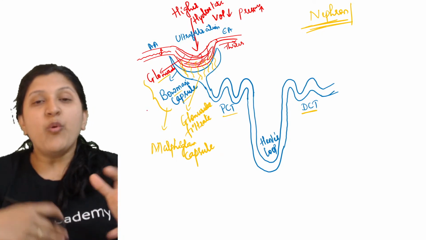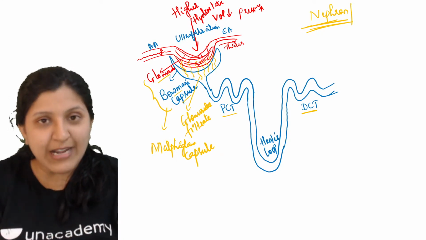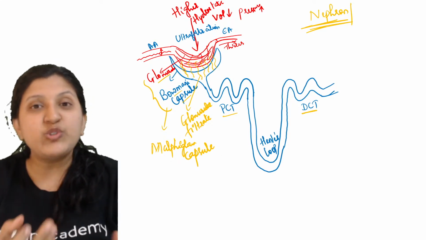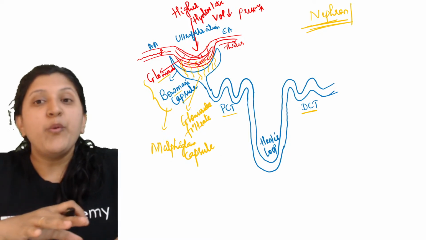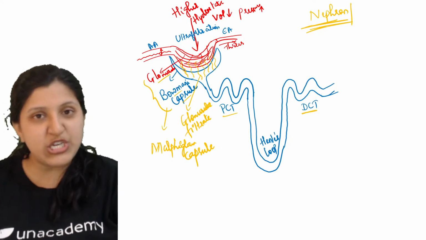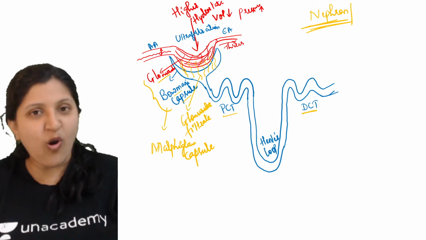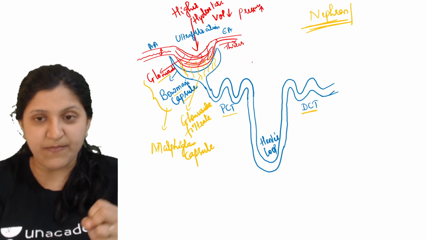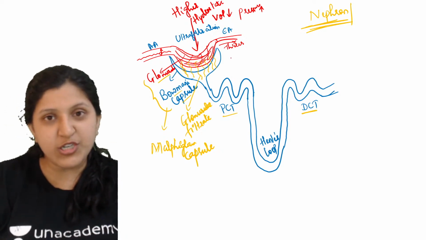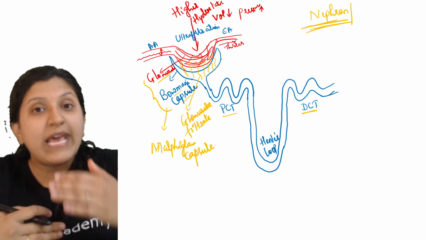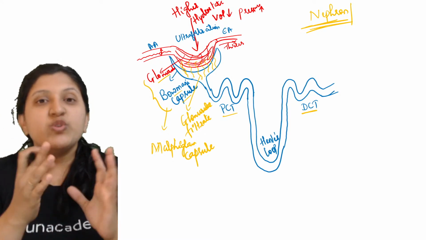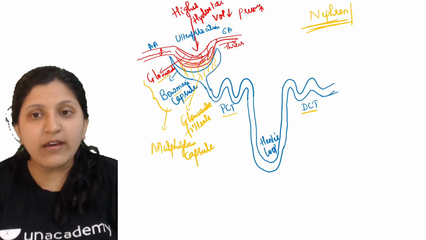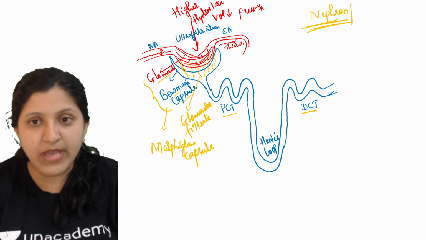So we want to maintain the normal concentration of blood. Whatever excess amount of liquid was filtered has to get reabsorbed, because we need to maintain the same concentration of blood. We don't want to get rid of all the water, because we don't want this blood to have a thicker concentration. Whatever excess amount of water is there has to be removed.